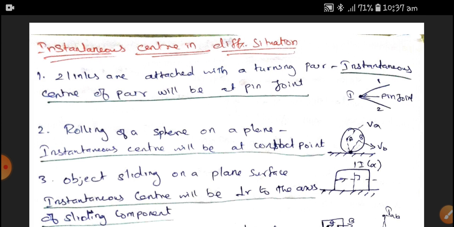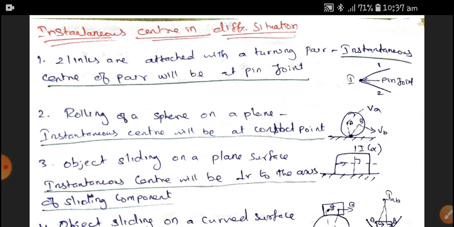Let us consider two links attached with a turning pair. The instantaneous center of the pair will be at the point of joint, the pin joint. The figure represents this. The two links, link 1 and 2, are tied by means of a pin, and both are in a turning pair. Like a scissor, we have two tongs as two links. The instantaneous center is at the pin joint.